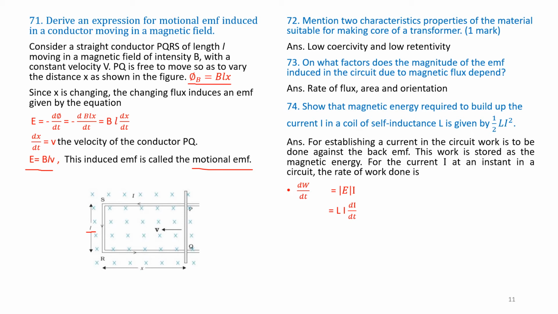Therefore, E is given by L i into the current relation di by dt. Therefore, total work done is equal to integral dW, that is equal to integral Li into di, where the current is varying from 0 to I. Integral dW is equal to integral from 0 to I of Li into di. Therefore, W is equal to half L I squared. That is the work done, which is also given by the energy stored U.